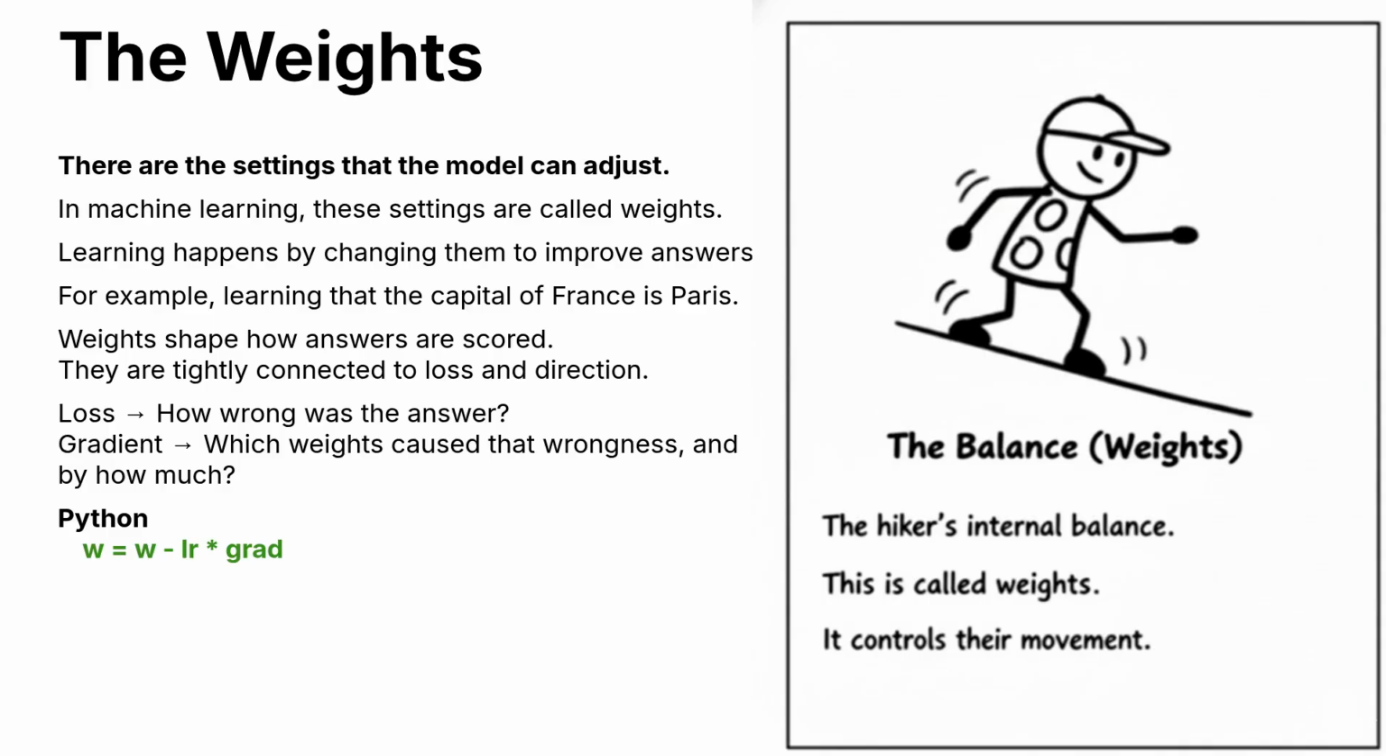Inside the hiker are internal settings that control his balance. These settings affect how he steps and moves. In machine learning, these settings are called weights. Learning happens when these weights are adjusted.